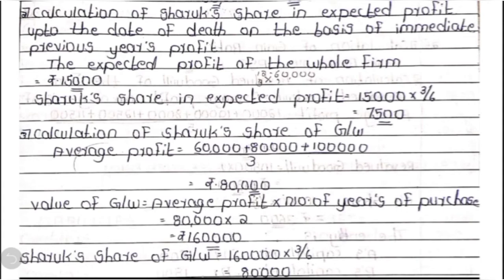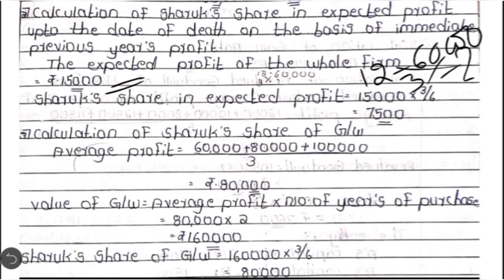The second working note is with regard to calculation of the deceased partner's share in the expected profit during the current financial year. The expected profit of the whole firm we need to calculate here, and that is based on the previous year's profit. For 12 months the profit is 60,000. For 3 months, how much? When you do the cross multiplication, the expected profit of the entire firm for 3 months comes to 15,000. Thereafter we have to calculate the deceased partner's share, 15,000 into 3 by 6, which comes to 7,500.